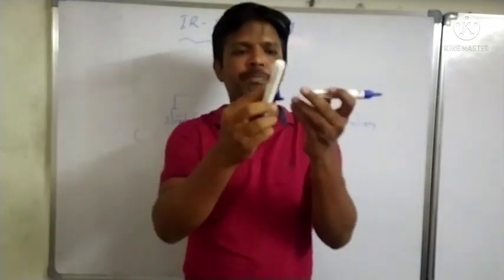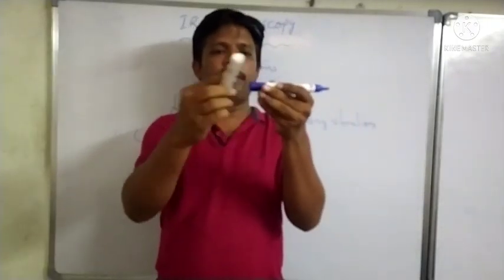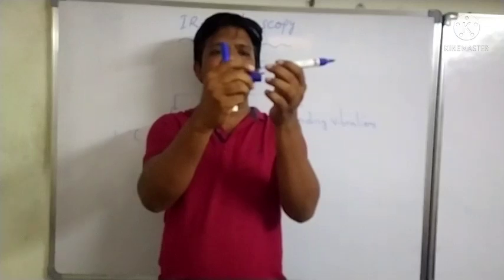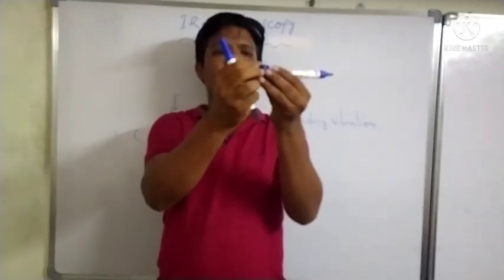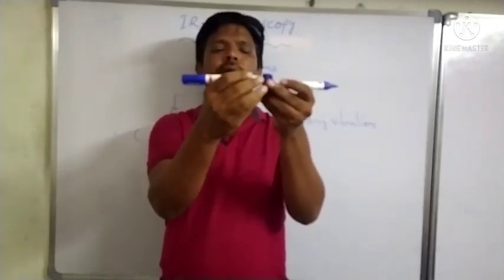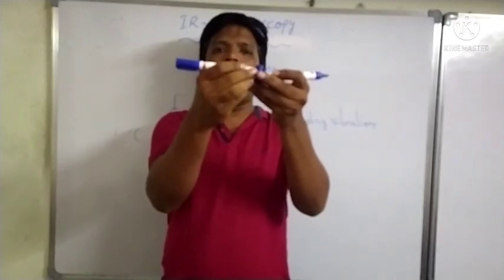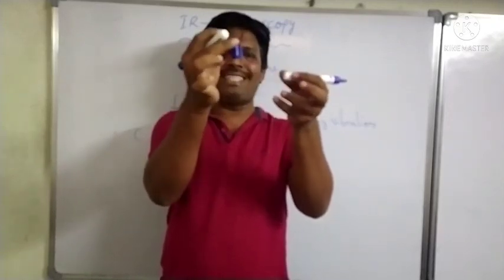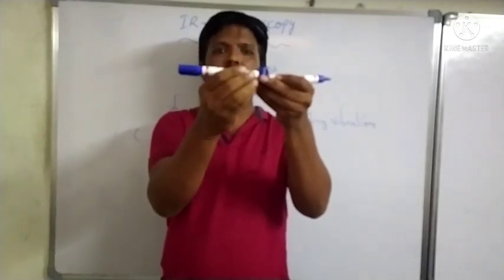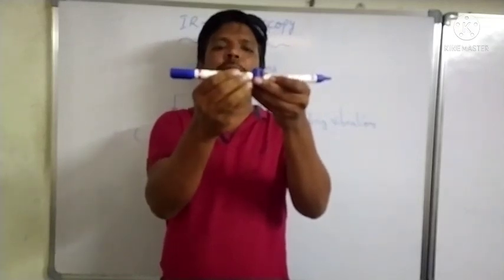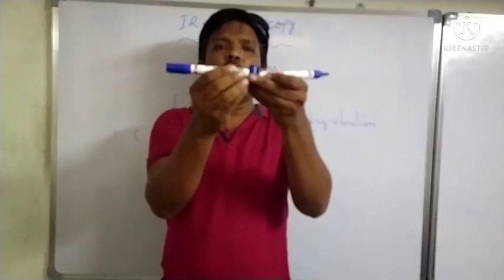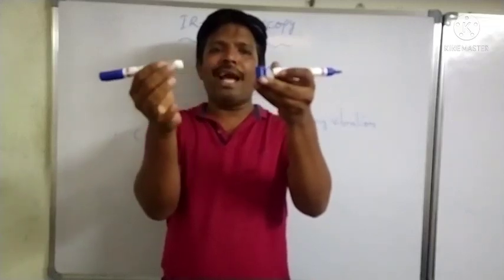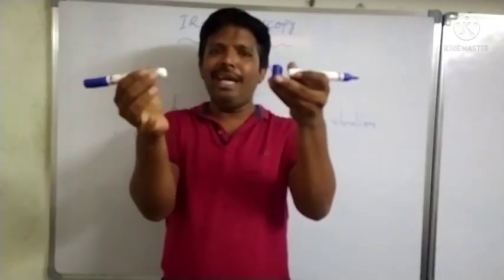Suppose you take this as the center atom. These two are the atoms, and these two are the bonds. Therefore, stretching vibration means the movement of bonds along the axis.